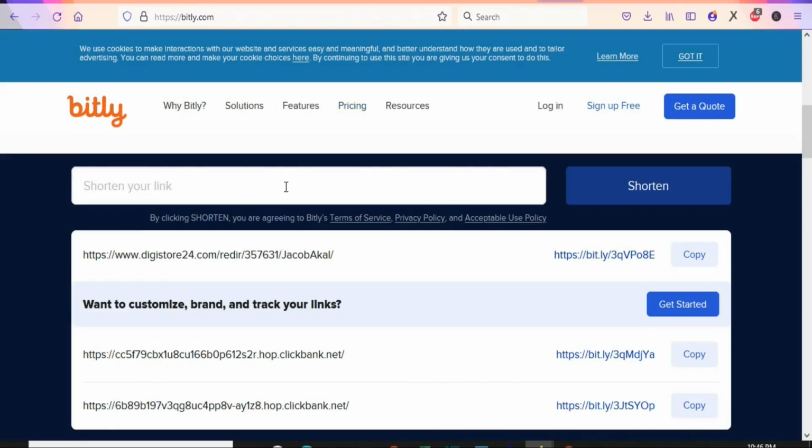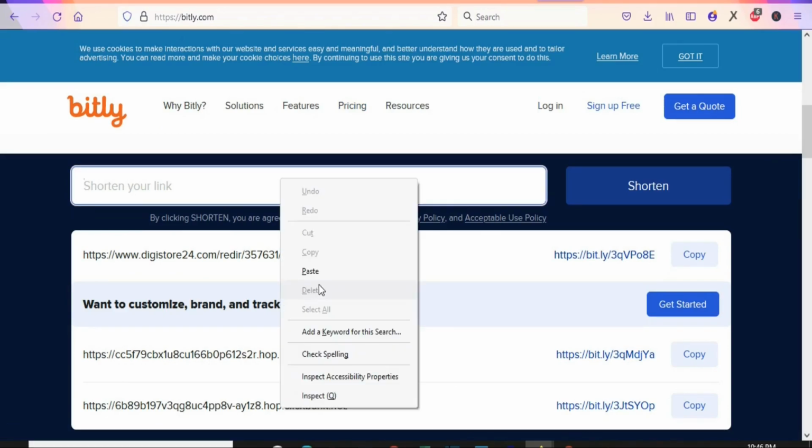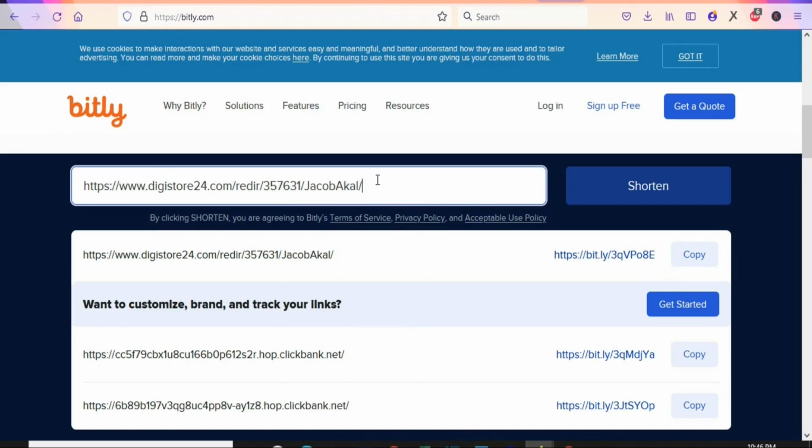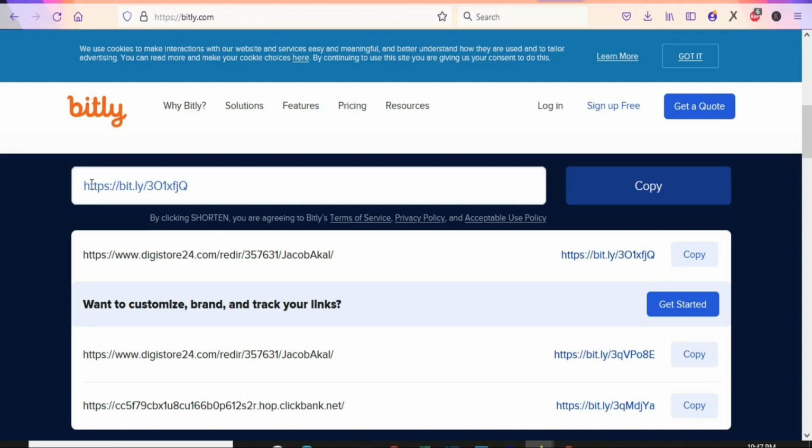Once you are on the Bitly website, you are going to see a page like this, and what you are going to do is paste your affiliate link right here. As you can see, this is mine. The next thing is that you are going to click on shorten. Once you click on shorten, you can see that the link is now short and it's somehow better than before. Once you shorten the link, you are going to click on copy.